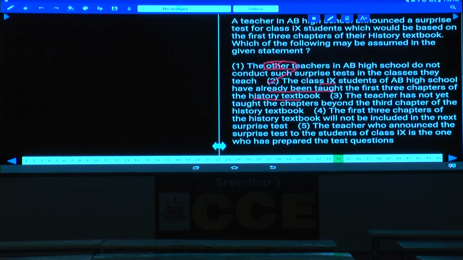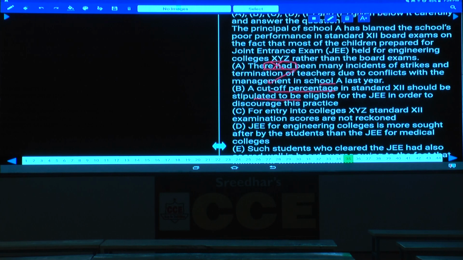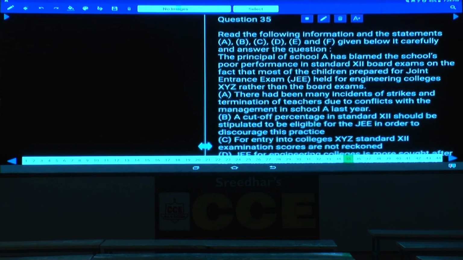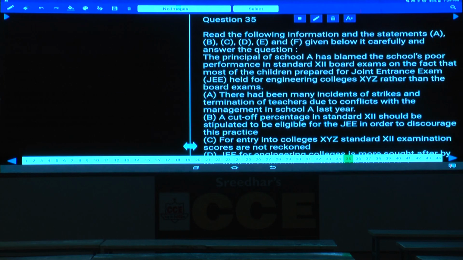Now, question numbers 35 to 37. Tell me, what is the information here? If you observe, these days we are consistently giving these types of questions, isn't it? Paragraph based, followed by A, B, C, D and E. These types of questions are a regular feature in your Canara Bank type of examination, and recently IBPS PO also has given some 3 questions of this model only.